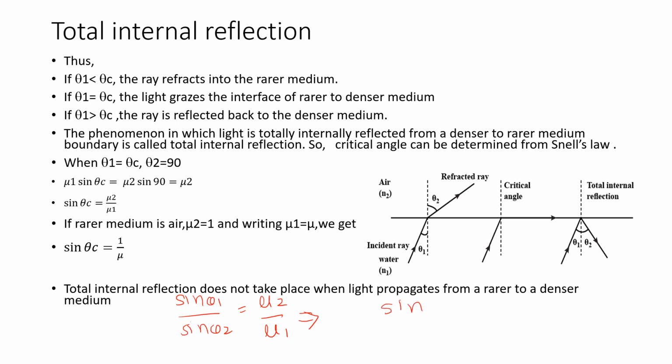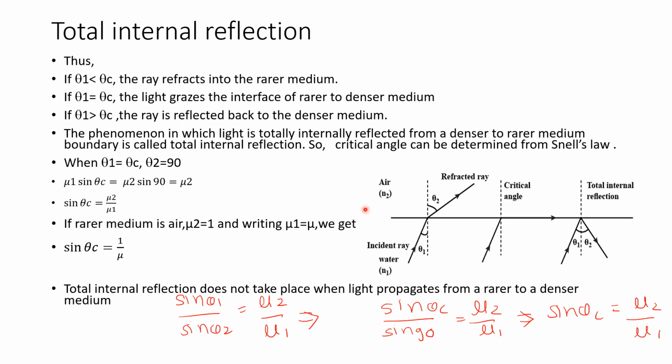So sin theta c upon sin 90 is equal to mu 2 upon mu 1. Sin 90 is 1. So sin theta c is equal to mu 2 upon mu 1. So theta c will be equal to sine inverse of mu 2 upon mu 1, right?